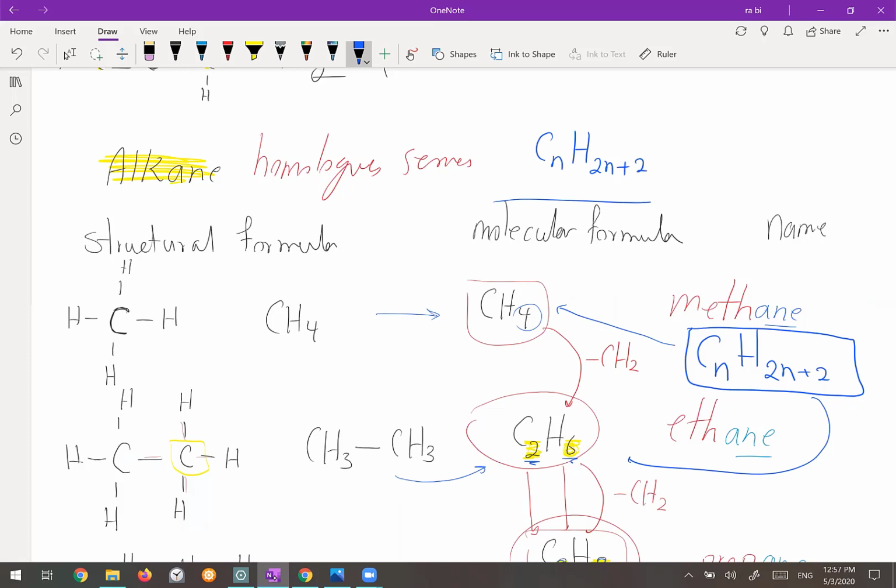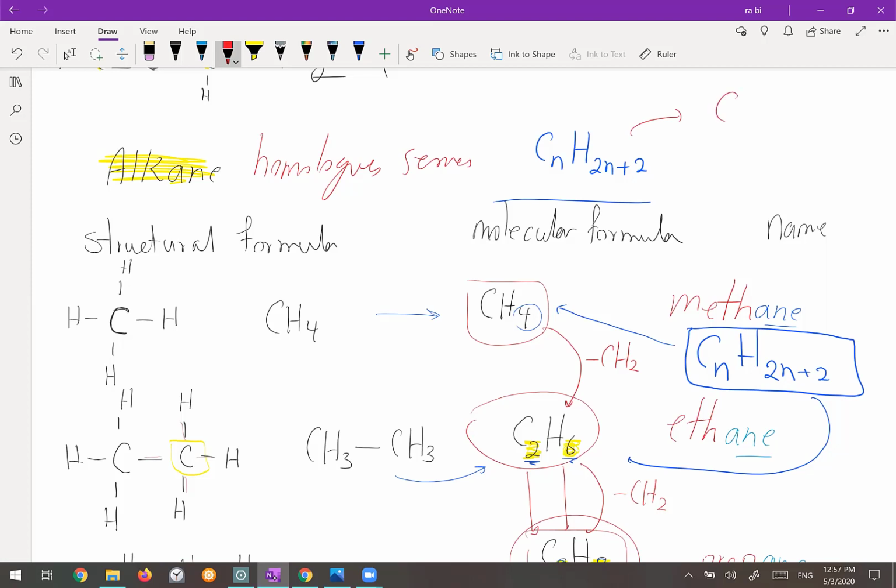So who can tell me what is the formula for the alkane which has 20 carbons? C20H42. Exactly.